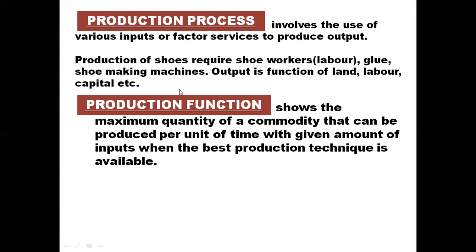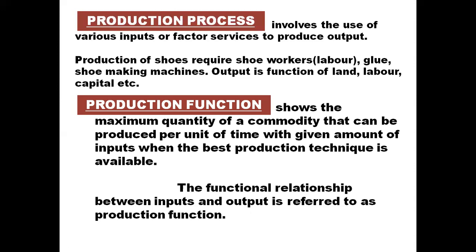So what is the definition? It shows the maximum quantity of a commodity that can be produced per unit of time with a given amount of inputs when the best production technique is available. Because as a producer, he will always try to use the best production technique so that his cost is minimized. So the maximum quantity of a commodity which is produced per unit of time, this time factor is also very important when you are writing the definition, with a given amount of inputs when the best production technique is available.